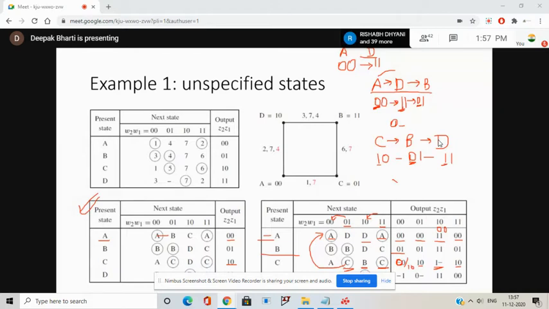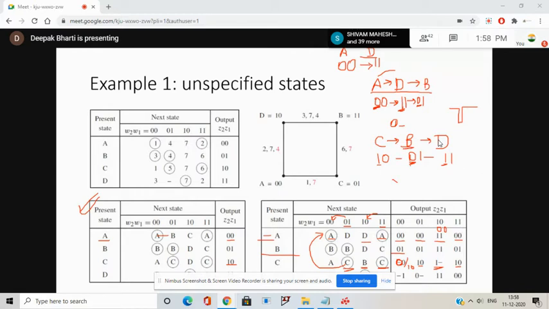So this 0 was our unstable state, and it gives me a low-going glitch. It was supposed to maintain logic level 1, but as it passes through the unstable state, it gives me a low glitch.